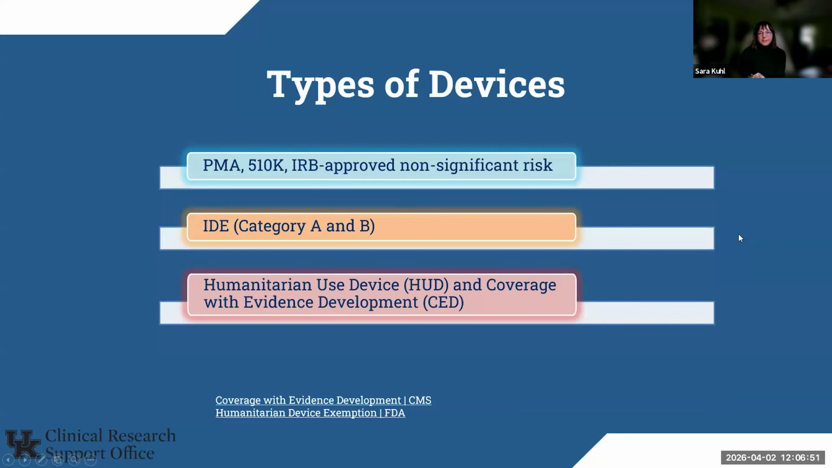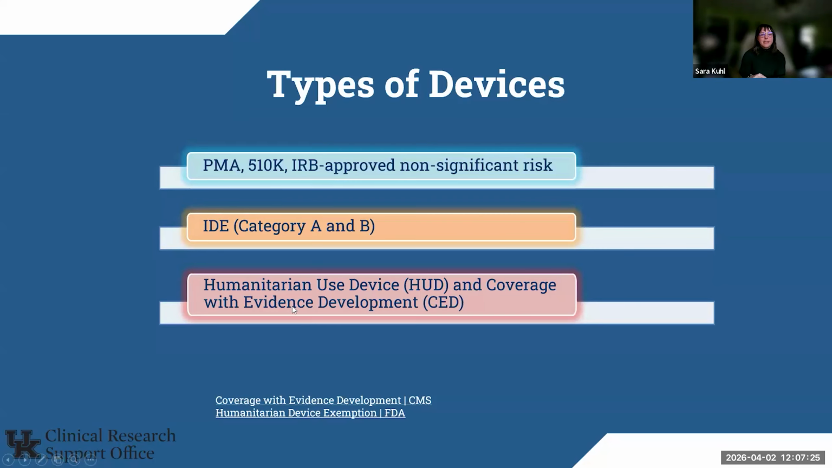So overall, here is a list of the different types of devices that we see and that Medicare will allow for coverage if criteria are met. We have the PMAs, which is the pre-market approval, the 510Ks, which is post-market. We have IRB approved non-significant risk devices. In addition, there's also IDEs, which are a little bit more complicated and have some extra requirements. And we also have humanitarian use devices and coverage with evidence development devices.